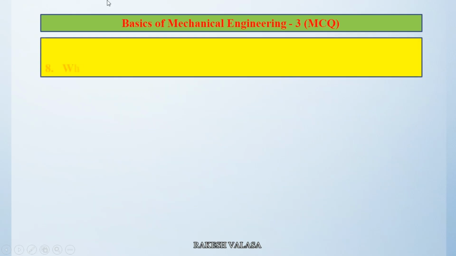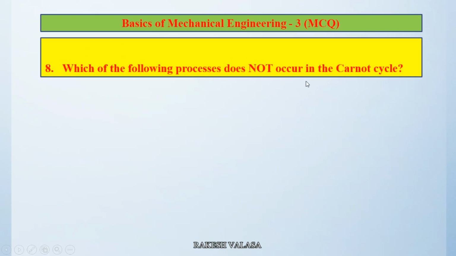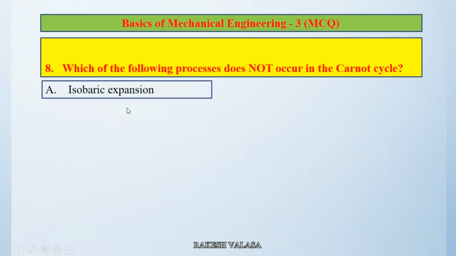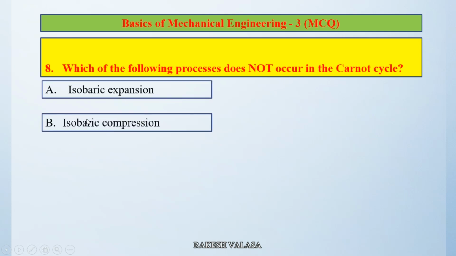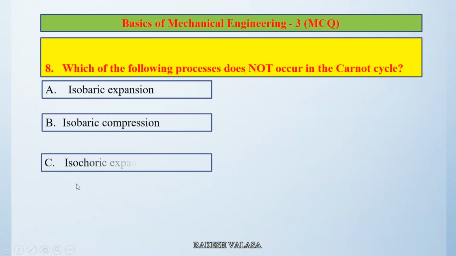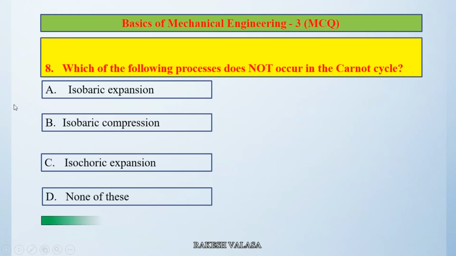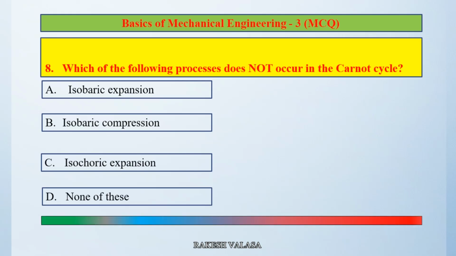Question number 8. Which of the following processes does not occur in the Carnot cycle? Option A, isobaric expansion. Option B, isobaric compression. Option C, isochoric expansion. Option D, none of these. The correct answer is option D, none of these.